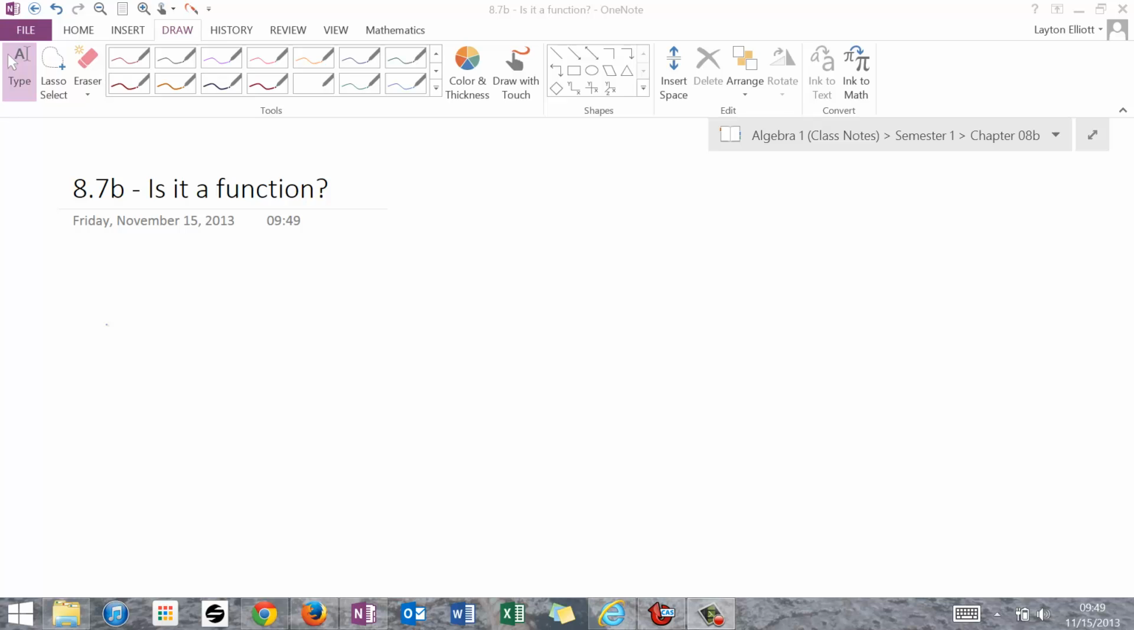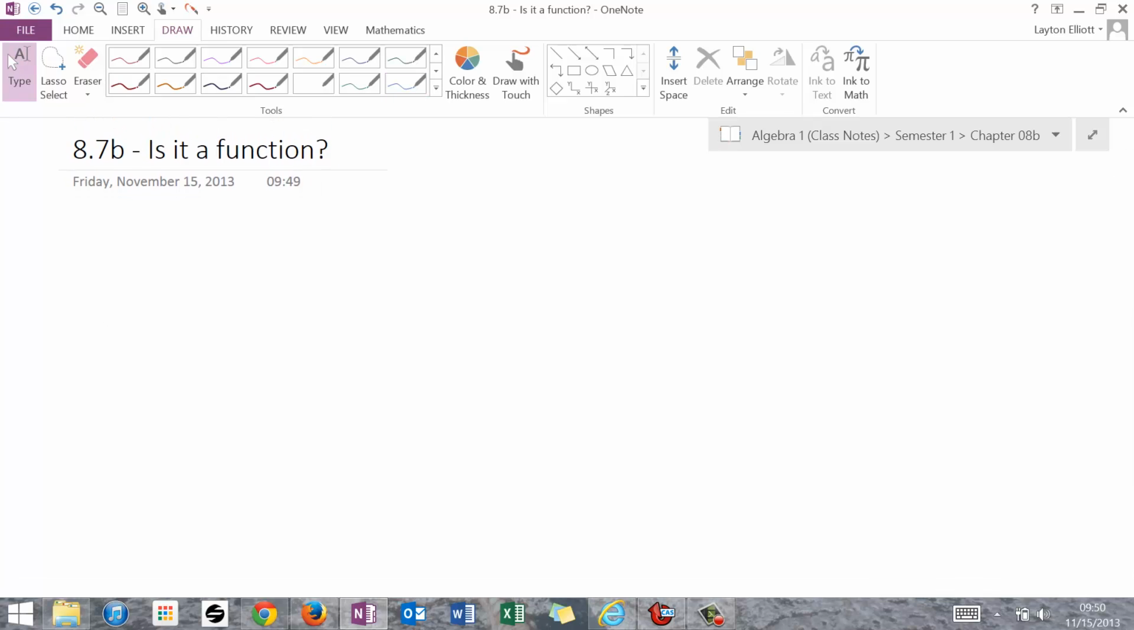I promise part 2 of this is very short. We're going to play a little game called Is It a Function? To start, I want you guys to copy down from memory the definition of a function.